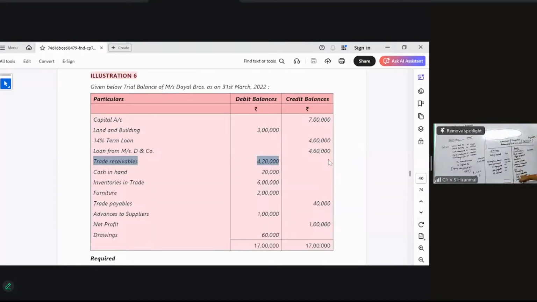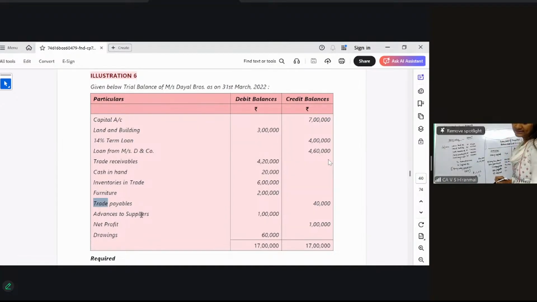Now all of you see trade receivables 4 lakh and 20 already we have written here. It is a current asset, and then cash in hand already written 20,000, that is also a current asset. And then next come inventories. Inventories is 6 lakhs, that is a part of your current asset. And then come down, you have furniture. Furniture is a fixed asset, so 2 lakh already you've written. Trade payables is your current liability. So go to the liability side and write 40,000.